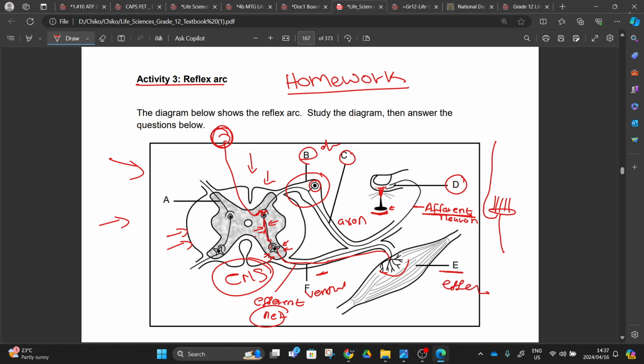And then number A there, if they ask what type of neuron this is, you can see the neuron is bringing in information and it is being picked up by an interneuron here. The cell body of an interneuron is situated next to the cell body of a motor neuron. So you can say this one is a sensory neuron, this one is an interneuron, this one is a motor neuron. Whether they are going to ask that, we don't know. Or the gray matter: this will be the white matter, this will be the gray matter. I'll talk about this tomorrow.